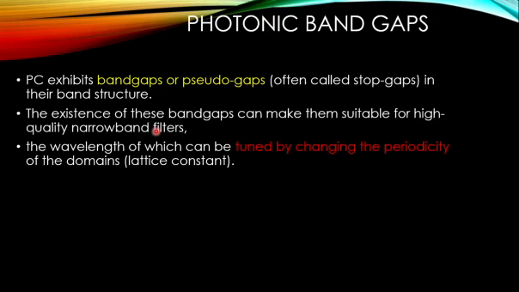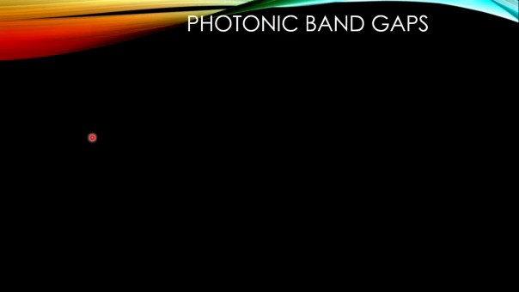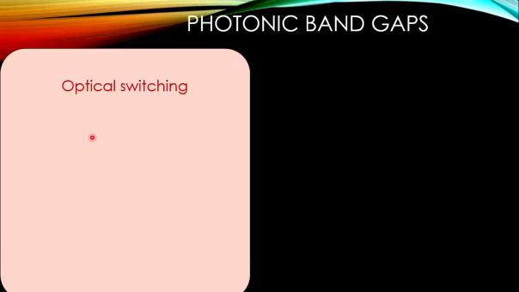Another is that we can tune the size of the dielectric material that is used to make up the photonic crystal. By changing the periodicity, you can tune which particular wavelength will be allowed or not allowed. So that kind of control is there when we use a photonic band gap crystal. The two applications of the photonic band gap are, one, optical switching.